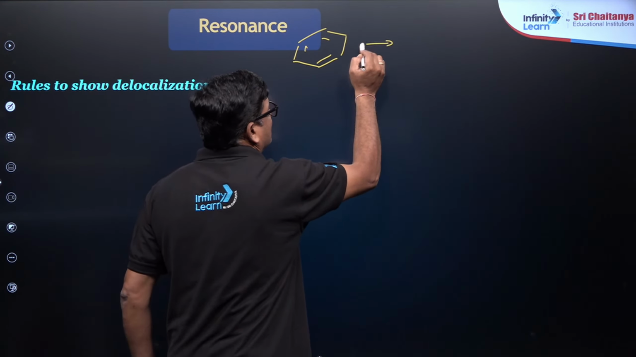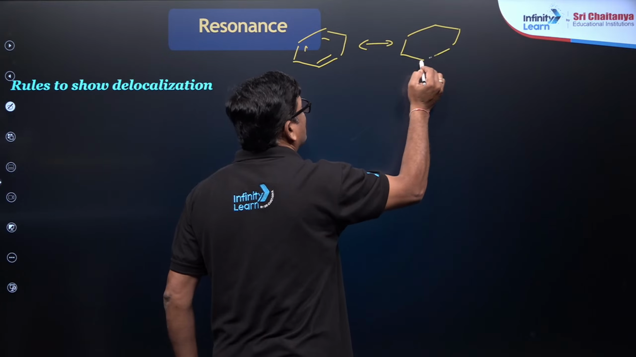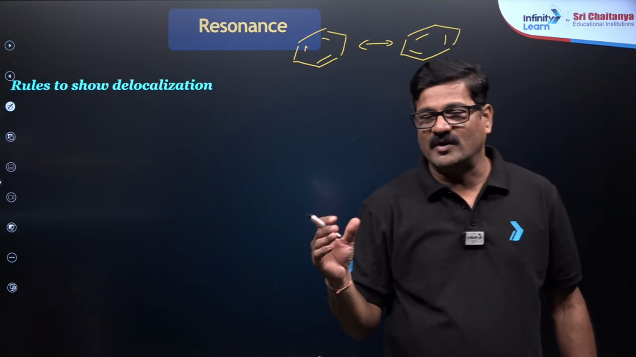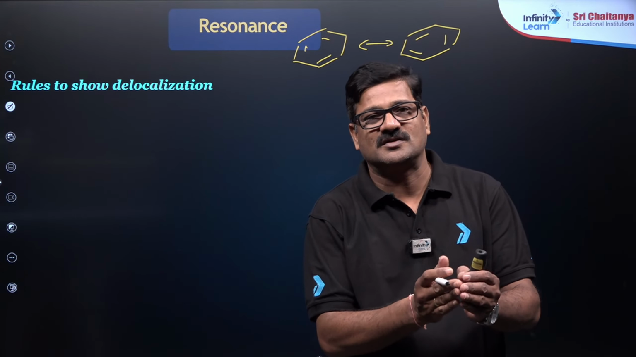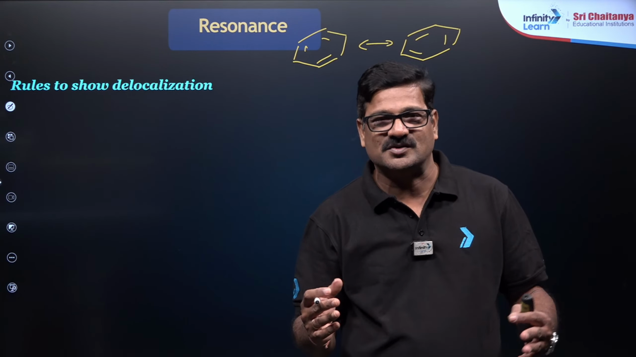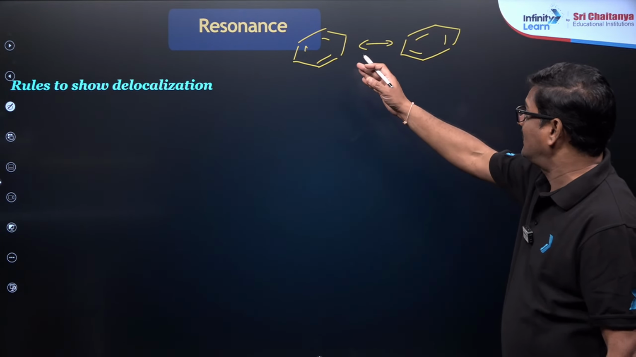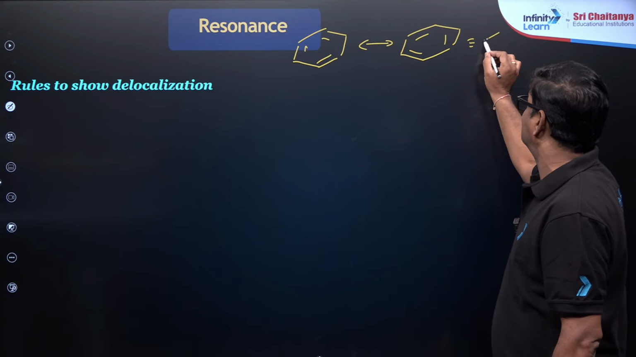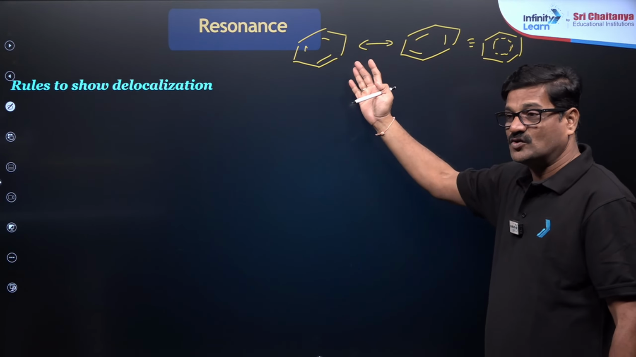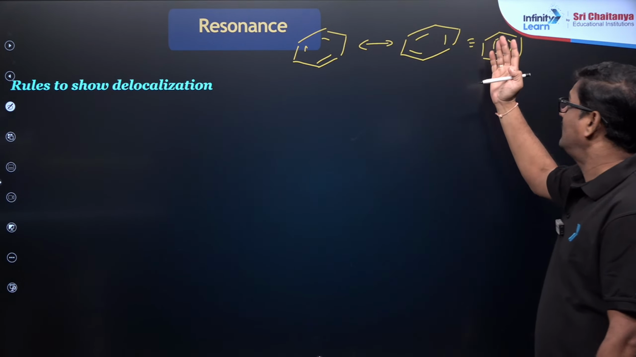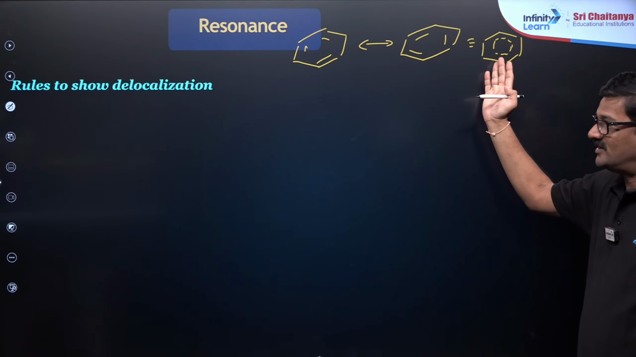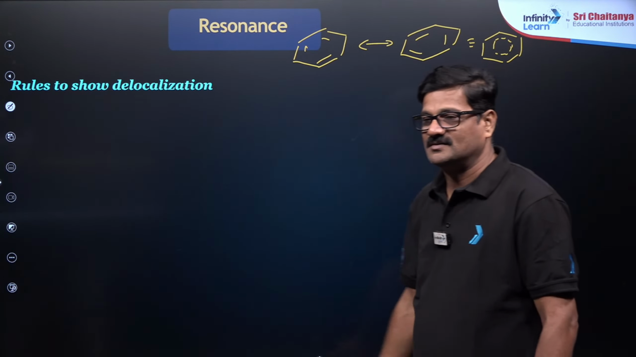Are all properties explained by a single structure? No. That is the reason why I want to draw one more structure. It is required to use more than one structure to explain the behavior and structure of the molecule. The actual structure of the molecule neither exists like this nor like this; rather, it exists as a hybrid of all the proposed structures. These structures are called canonical structures, the phenomenon is known as resonance, and this is called the resonance hybrid. And now the rules to show delocalization.